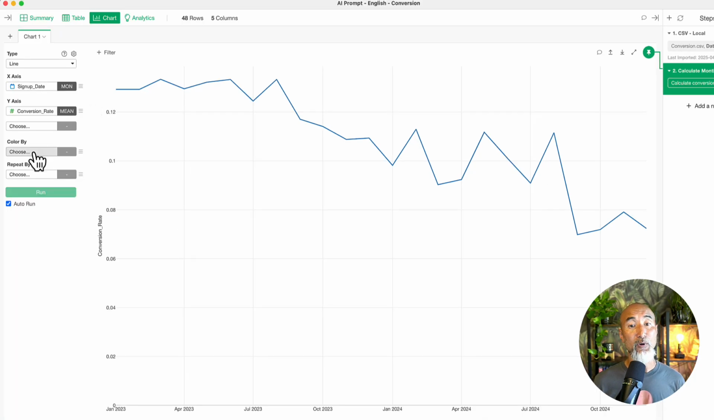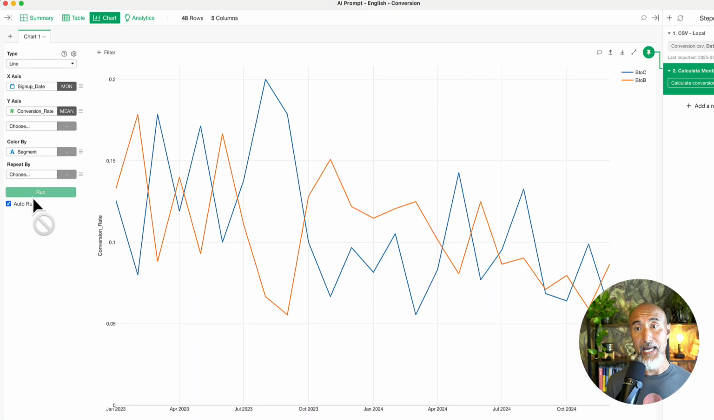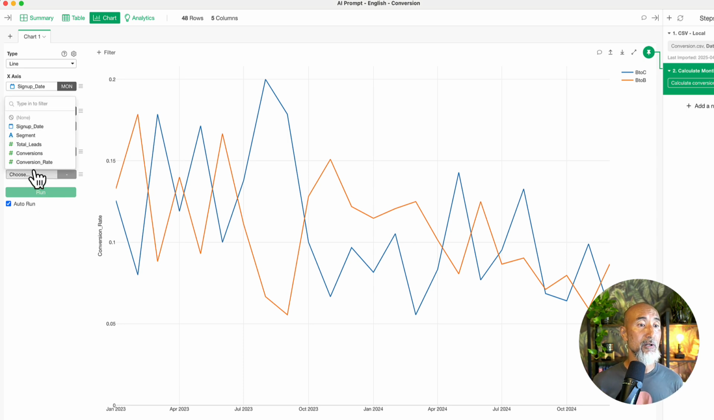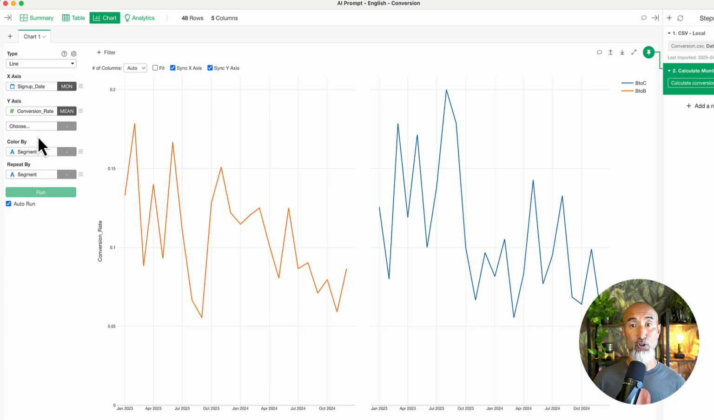And then I'm going to separate this number by the segments, because you remember that we created a conversion rate for the two segments. And I can use a repeat by to separate the chart into two different charts. So now I got B2C, B2B. We have two conversion rate KPIs, one for each segment.